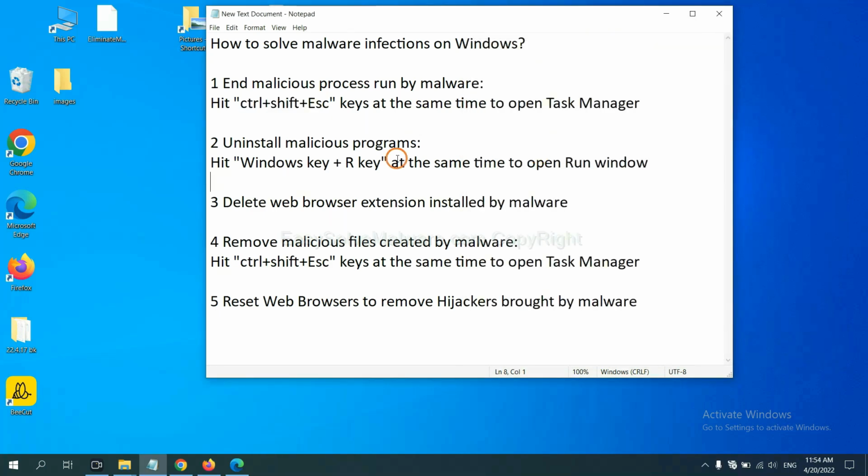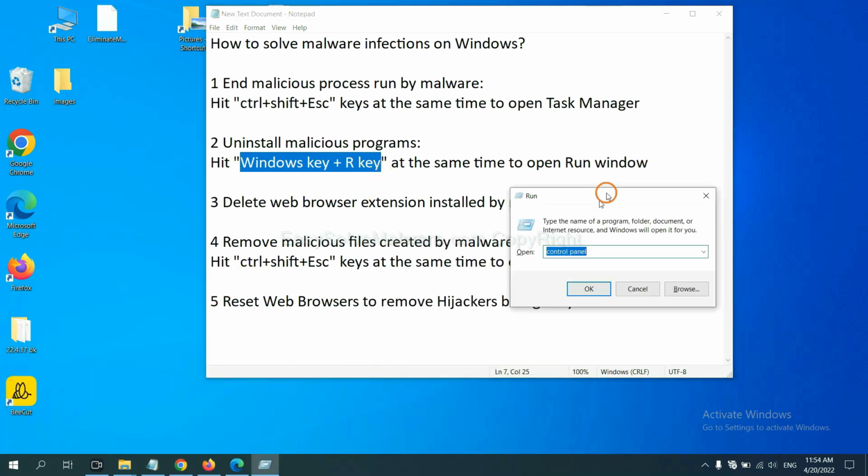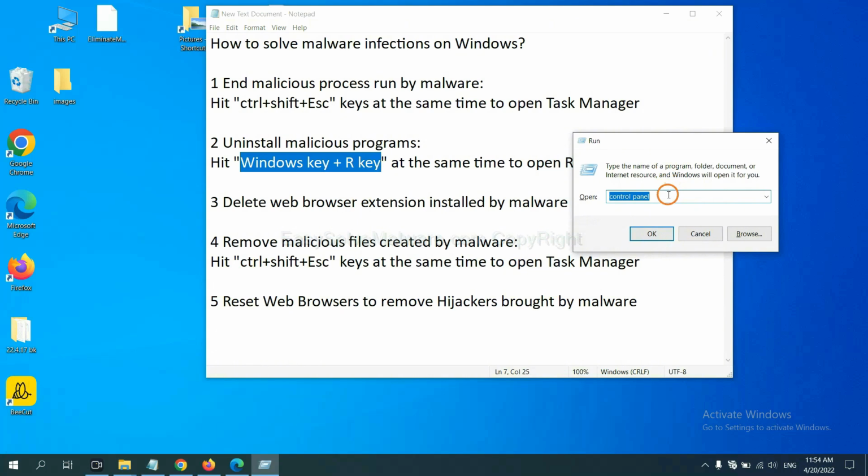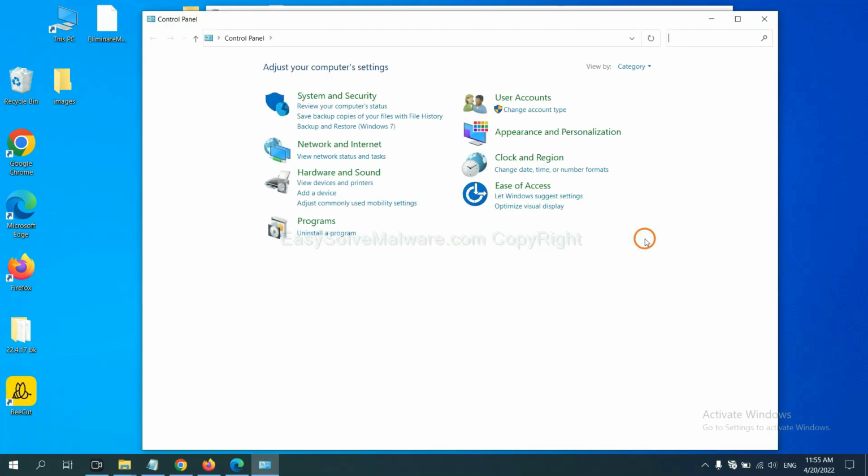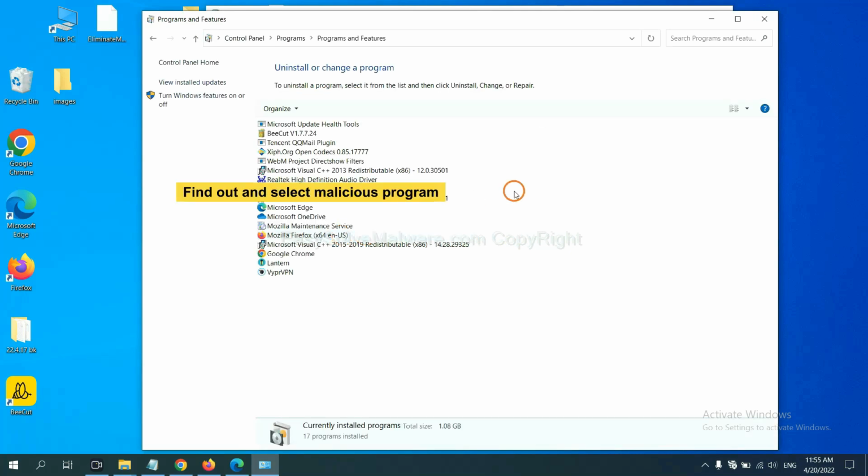Next, we need to uninstall malicious programs. Please hit the Windows key and R key at the same time. Now you can see a Run window come out. You need to input Control Panel and click OK. And then click Uninstall a program. Now find the dangerous or suspicious programs, select it and click Uninstall.